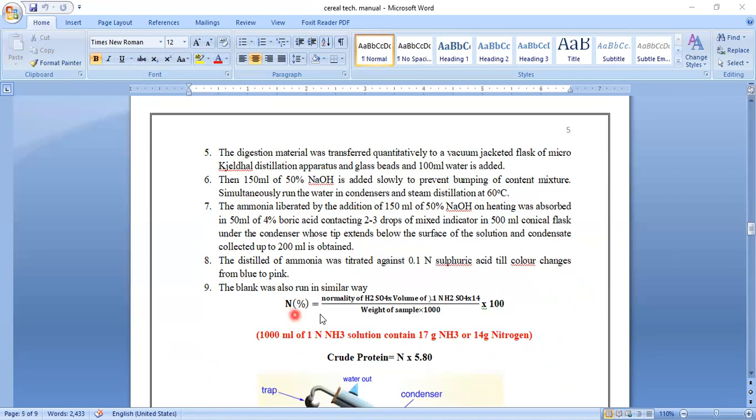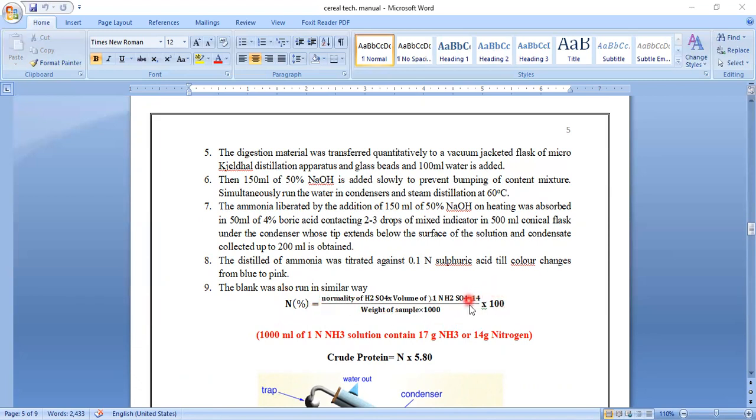Now you will find out the percentage nitrogen by this formula, that is the ratio of normality of H2SO4 solution into its volume into 14, divided by weight of the sample into 1000, and this ratio is multiplied by 100, so you will get the nitrogen in percentage.